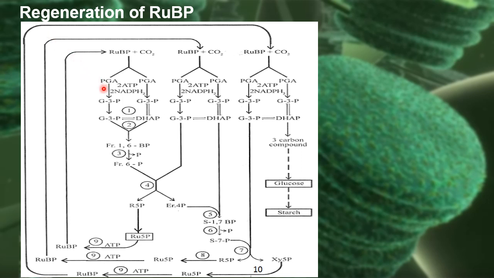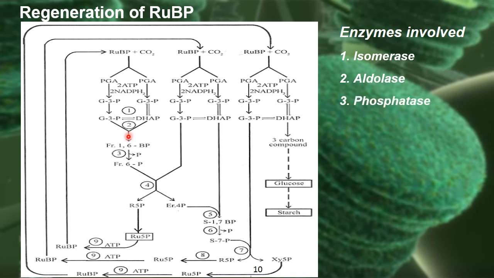Let's see what those enzymes are. In the first step, where G3P and DHAP are interconvertible, the enzyme involved is isomerase. In the second step, where G3P and DHAP are combined, the enzyme is aldolase. In the third step, where dephosphorylation takes place, the enzyme involved is phosphatase. So wherever dephosphorylation is taking place, the enzyme phosphatase is involved.